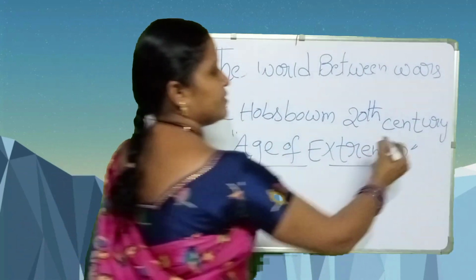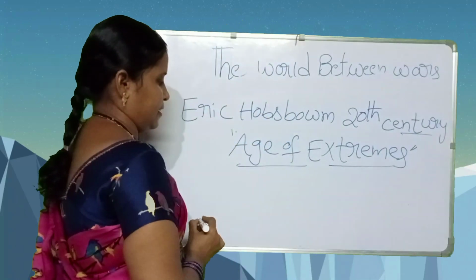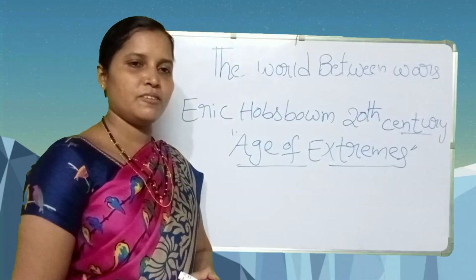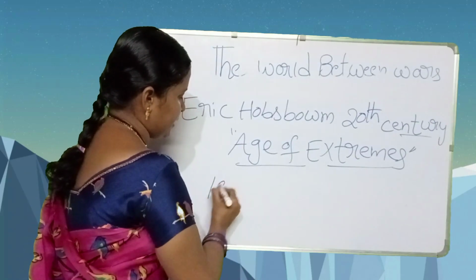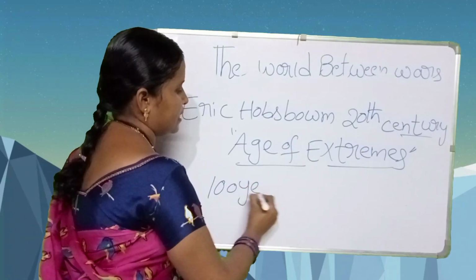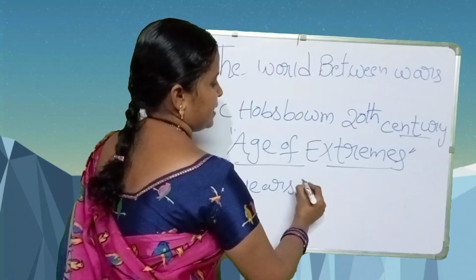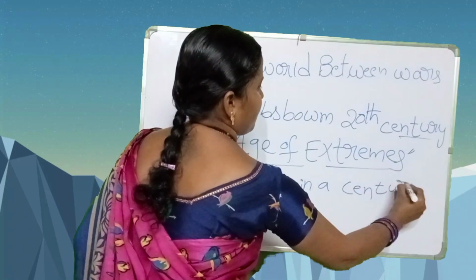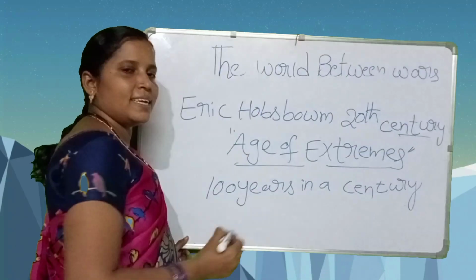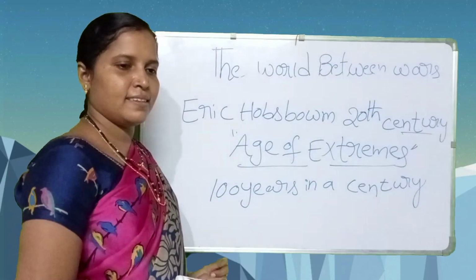Here we know the century. How many years are in a century, students? I will say 100 years. 100 years in a century. How many years are in a decade, students?